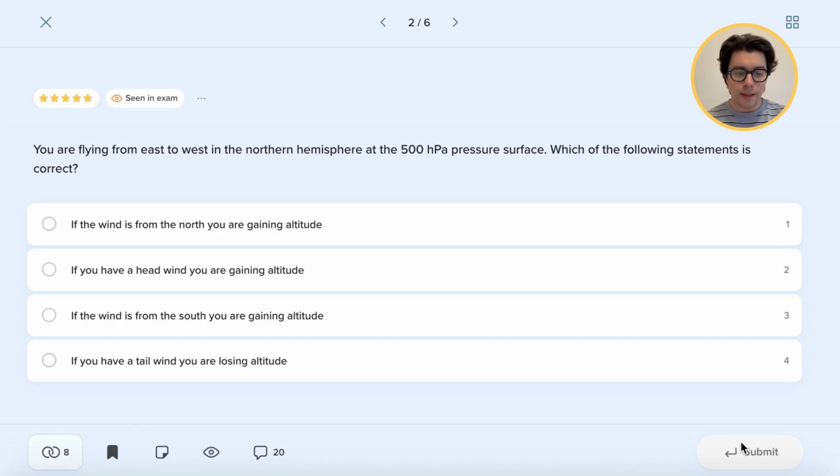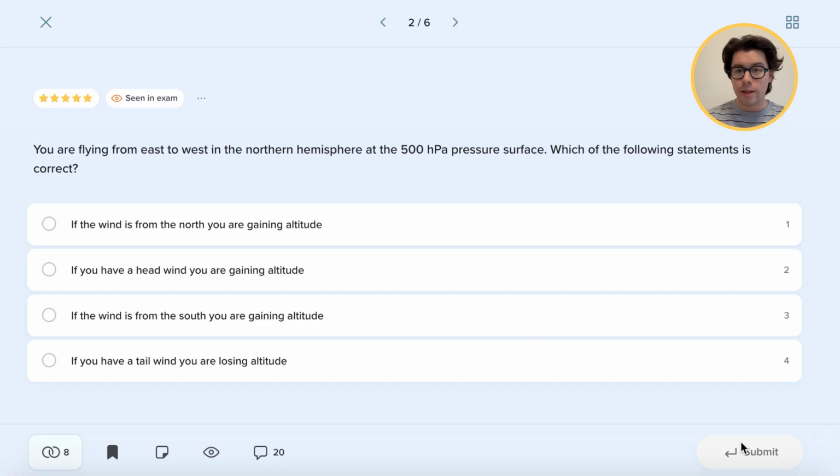In the question, you can see that the wind is either blowing from south or north, or headwind or tailwind. If we have headwind or tailwind, that means we are flying directly between low and high pressure areas and systems. So this doesn't really make much sense for the sake of the question, as in that case, the pressure would be relatively constant as we're flying parallel to the isobars. In that case, we need to consider the 2 scenarios, either from north or from south. So when the wind is blowing from the north, this means that when the wind is positioned blowing towards our back and we're flying east to west, that means we are flying from low pressure zone to high pressure zone.